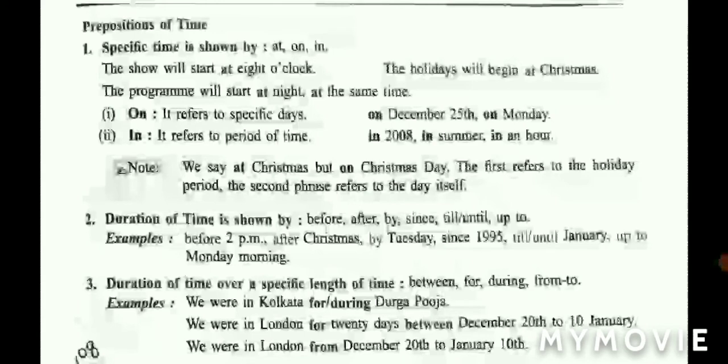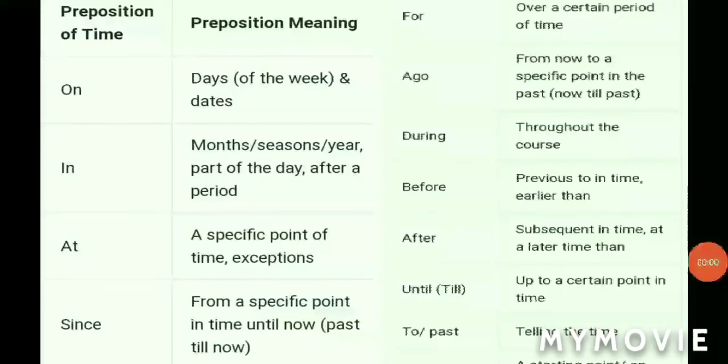Duration of time over a specific length of time is shown by between, for, during, from, to. For example, we were in Kolkata for Durga Puja or during Durga Puja. We were in London for 20 days between December 20th to 10 January. We were in London from December 20 to January.